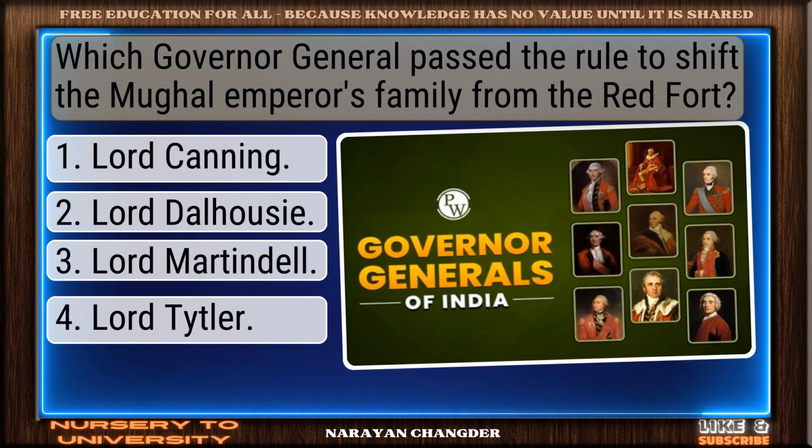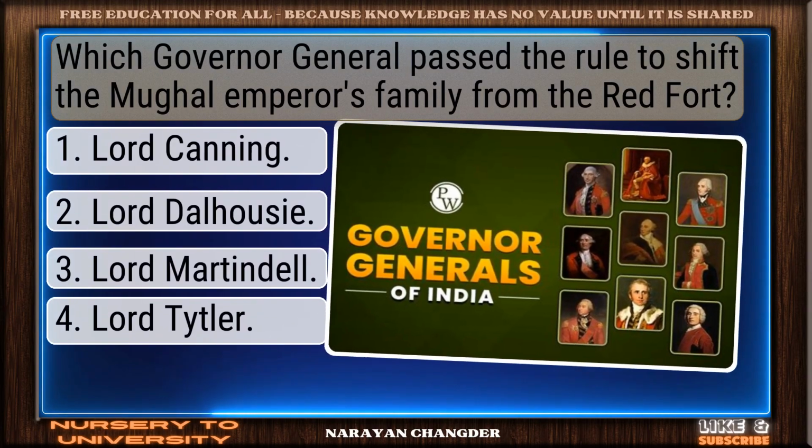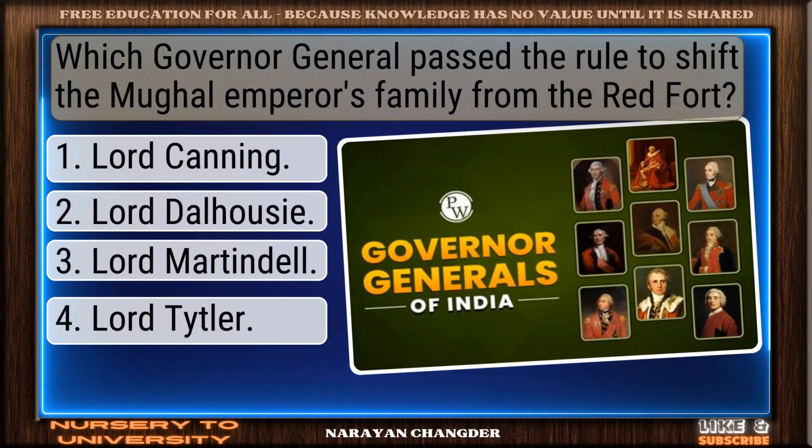Question number 30. Which Governor General passed the rule to shift the Mughal emperor's family from the Red Fort?